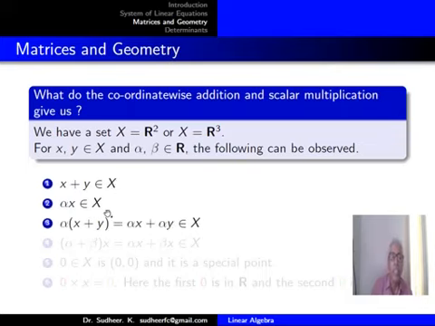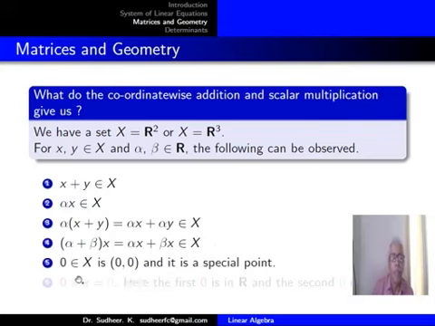Alpha x is a member of X. Alpha times x plus y, the scalar multiplication of alpha and x plus y, satisfies the equation alpha times (x plus y) equals alpha x plus alpha y, that belongs to X. Alpha plus beta times x equals alpha x plus beta x, and that also is in X. The 0 element of X is the pair (0, 0), and it is a special point we call the 0 vector.